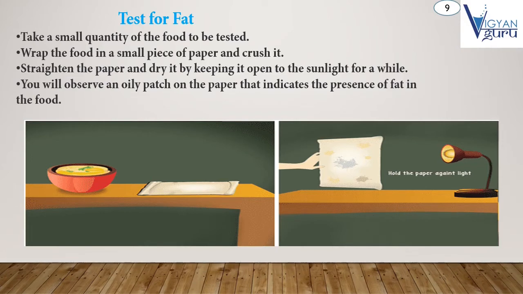Let's start the test process. First, we take a small quantity of food to be tested. Wrap the food in a small piece of paper and crush it. And then straighten the paper and dry it by keeping it open in the sunlight for a while. And last, observation: you will observe an oily patch on the paper that indicates the presence of fat in the food. This means if oily patches are present on any paper, the paper contains fats.